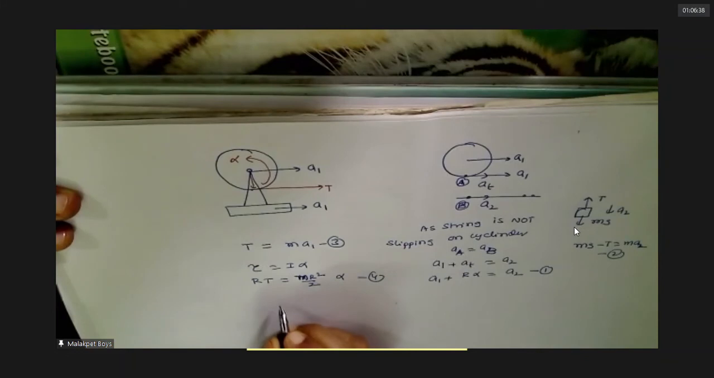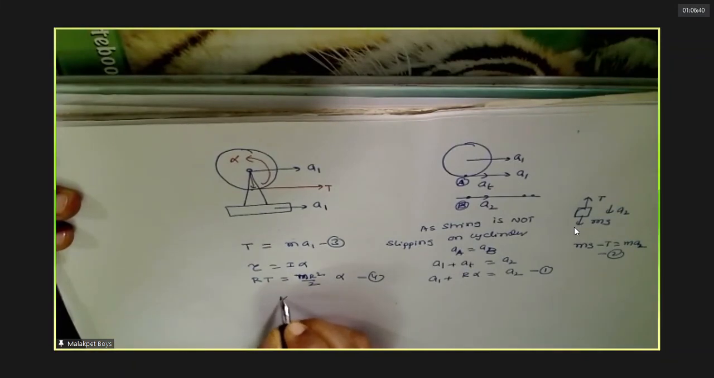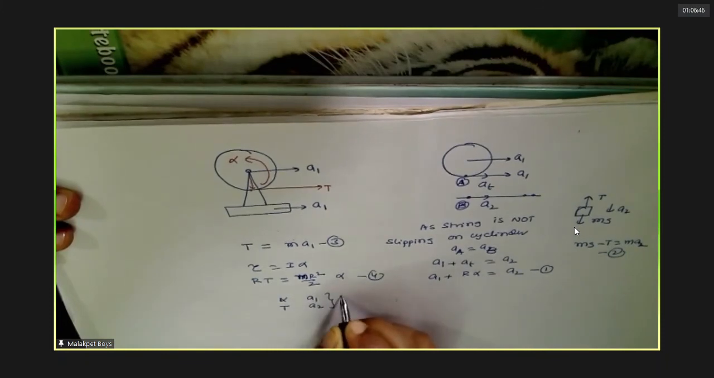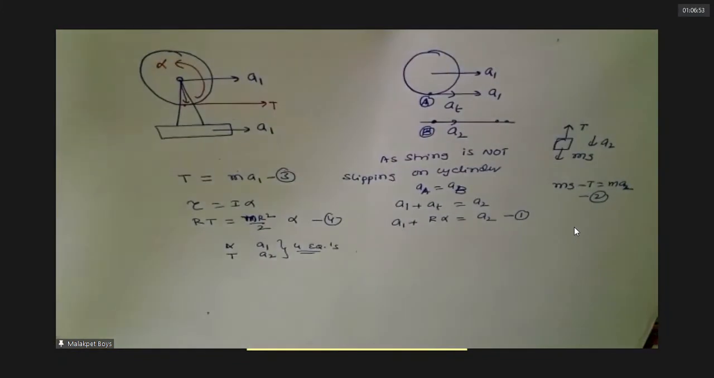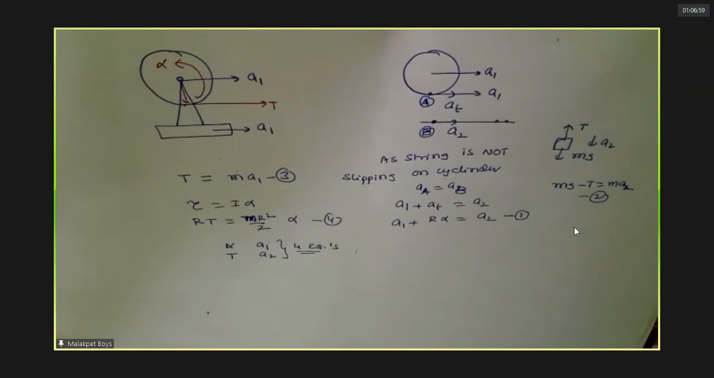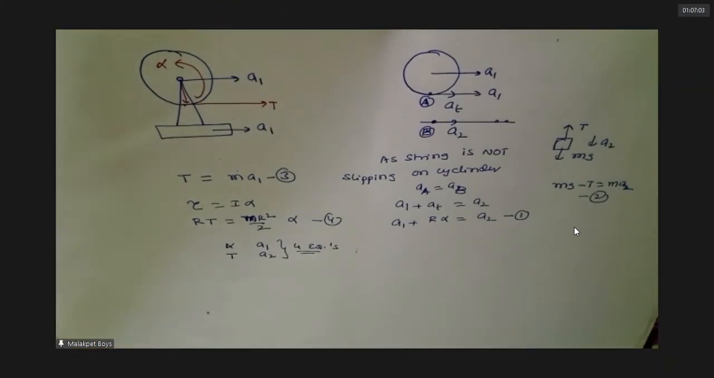So how many equations are there? 4. Unknowns are alpha, T, A1, A2. Anything else? 4 equations. Can't you find this? You can find it, sir. Will find. Understood how to write the equations? Understood, sir. At least you are following 1%. Yes, sir. Following, sir.